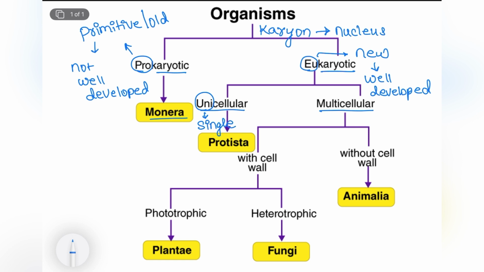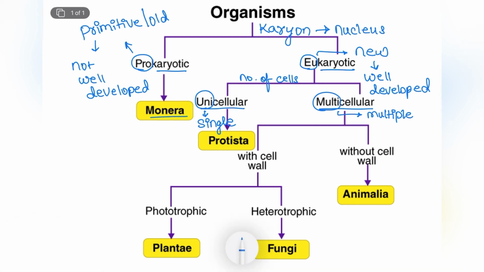So here the organisms are going to have a single cell, and here, as the term suggests, multi means having multiple cells. So here the criteria is actually on the basis of the number of cells present in those organisms.